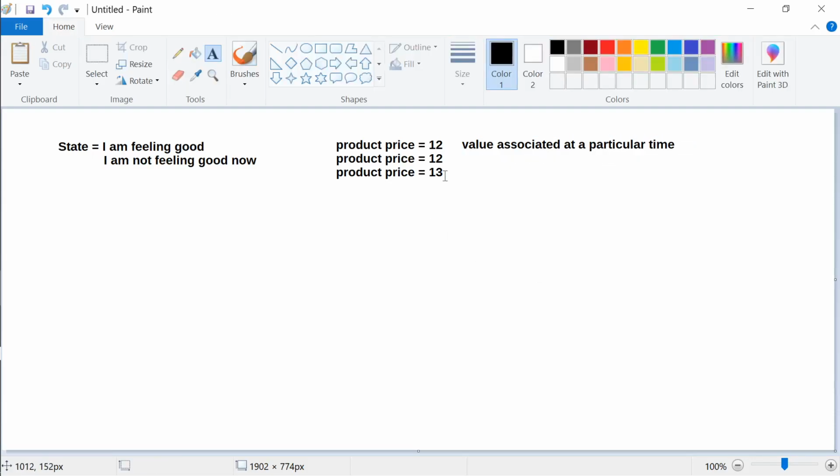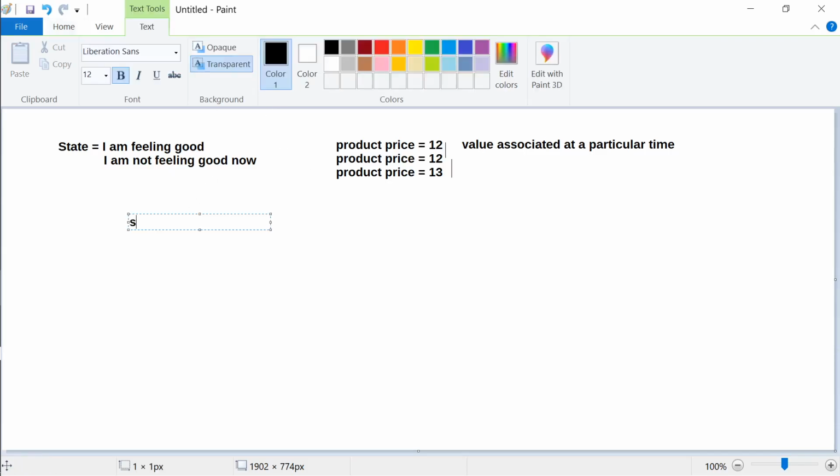So in order to know, when you're moving from one state to another state, from here to here to here, do you remember the state? It depends, right? Have you stored it in your mind? Have you remembered that it was 12 rupees previous time? Have you remembered now that it was previous time 12 rupees? And have you remembered in the third case that now it is 13 and previous time it was 12? So state, if you don't save the state,